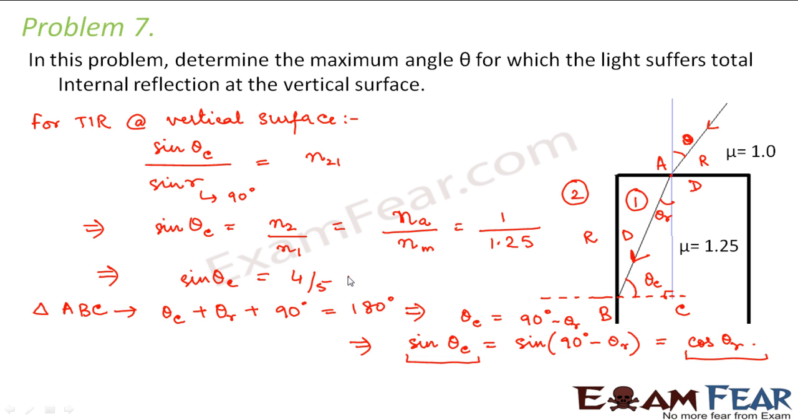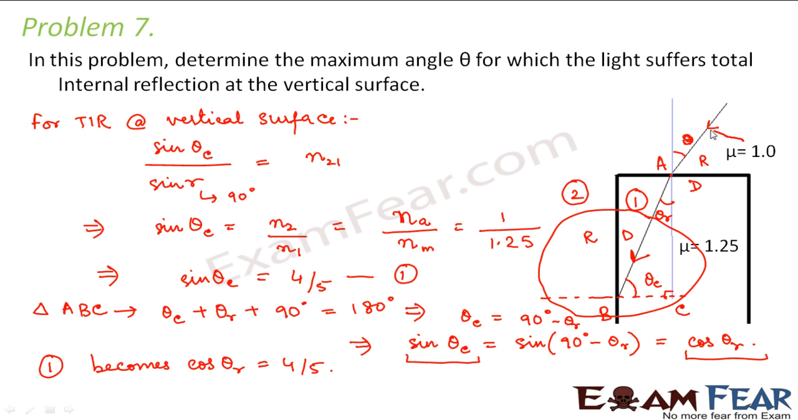So we can say sine theta c is equal to cos theta r. Now putting this value in equation 1, equation 1 becomes cos theta r is equal to 4 by 5. So we get this. Now let us observe the refraction which takes place here. Till now we were concentrating on the total internal reflection which is taking place here. Now we will concentrate on the refraction which is taking place here. So here refraction takes place, and here total internal reflection takes place, right? So now let us concentrate on the refraction.